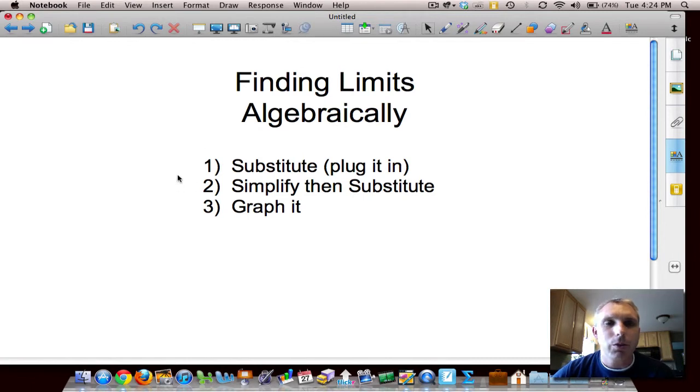And there really are 3 steps that you want to do. Try these in order. First, just try and plug it in. If you can plug it in and get an answer, you're done. If that doesn't work, then you go to step 2, where you have to simplify. Then you substitute. And your last resort is simply to graph it. So let's take a look at some of these.